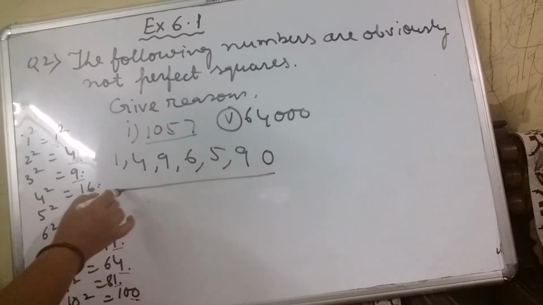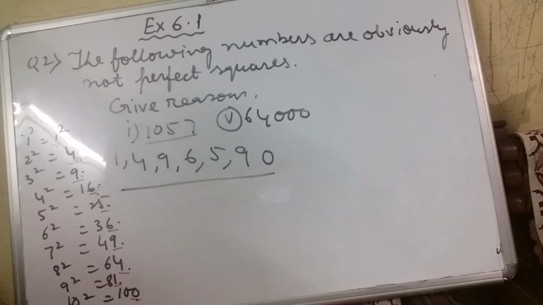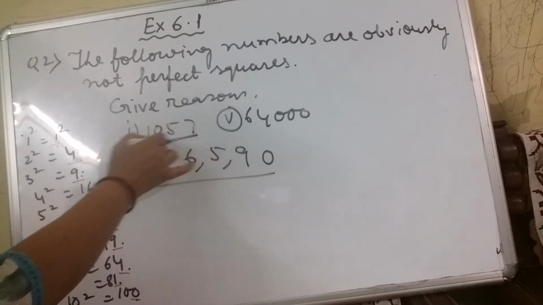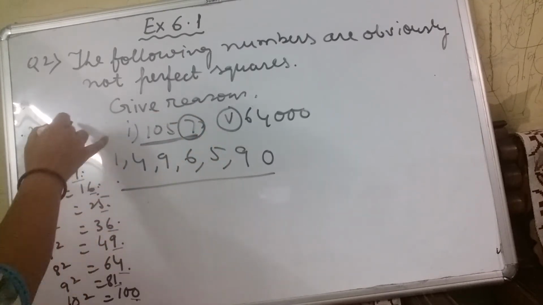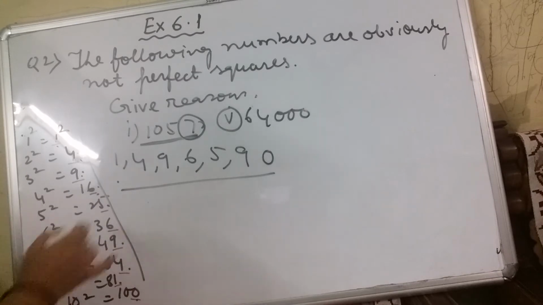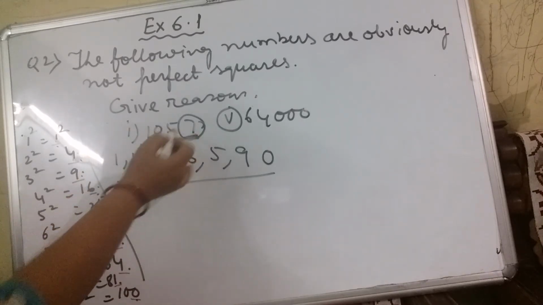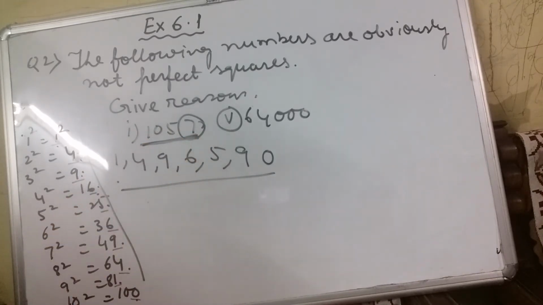These digits only will come in the units place of a perfect square. But for 1057, the unit digit is 7. So 7 does not come anywhere, and that's why 1057 cannot be a perfect square.